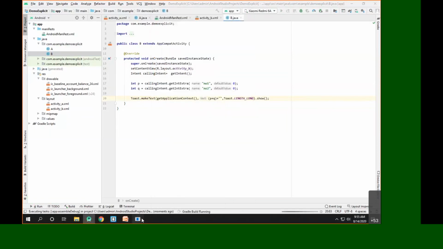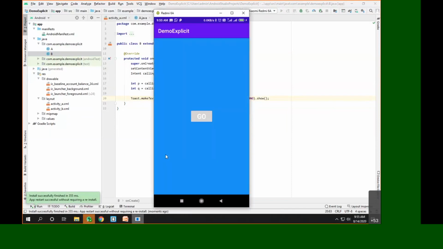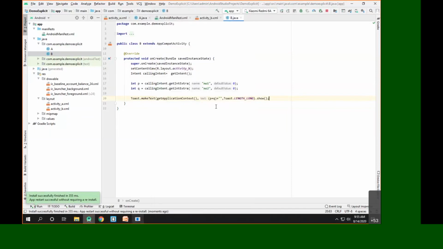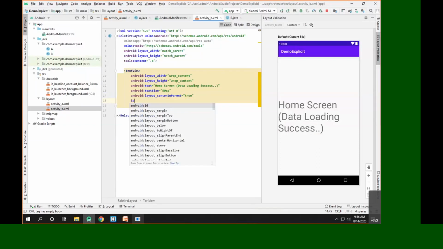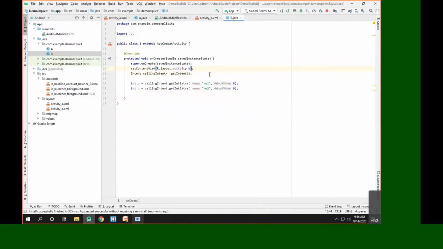Okay, let's try to run it again. Yeah, so as you can see, the activity is launched, and whenever I click on go, the values will be passed, and here you can see the addition is shown as 12. Now if you want to append this addition to the text view, what you can additionally do is give an ID to this particular text view. Let's call it tv, that's a text view, and I'll be referring to that particular text view in such a way.